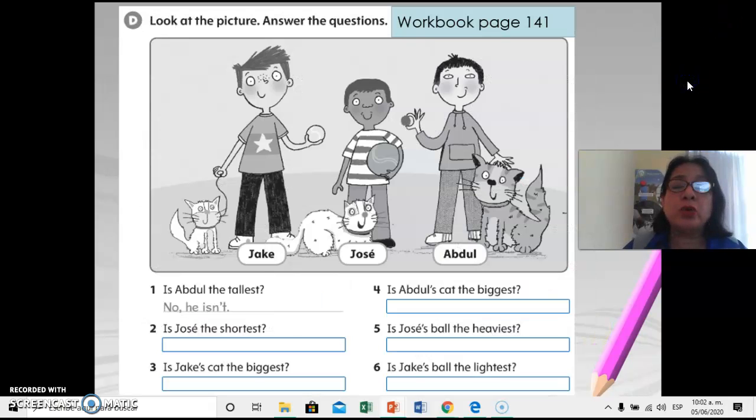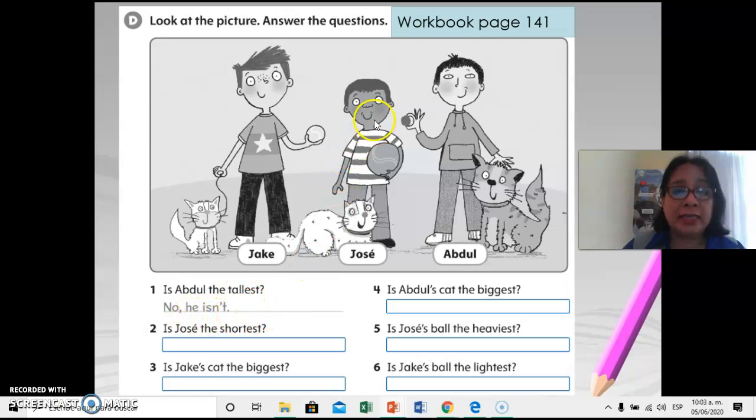Let's pass to page 141. On this page, you will look at the picture and answer the questions, okay? Look, this is Jake, this is Jose, this is Abdul. They have a cat and they have a ball in their hands. Answer the question. Is Abdul the tallest?